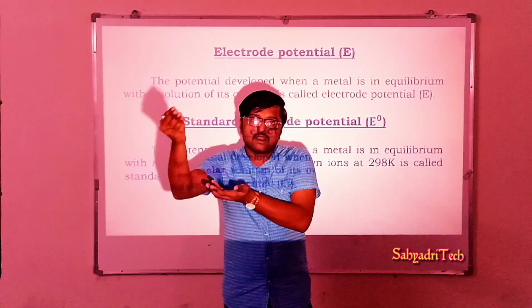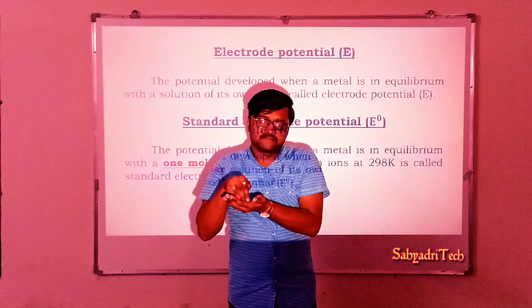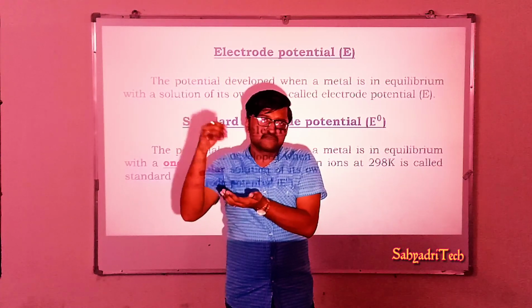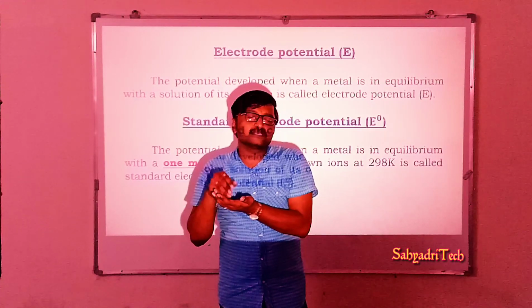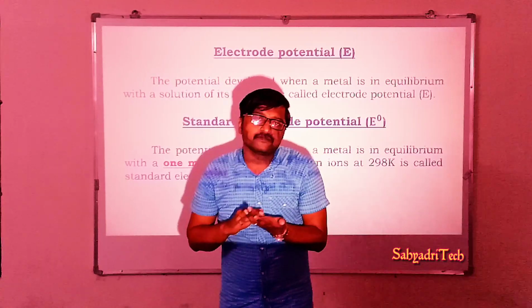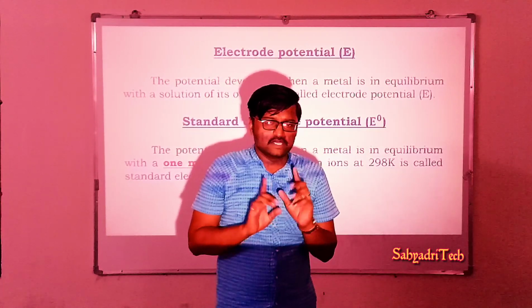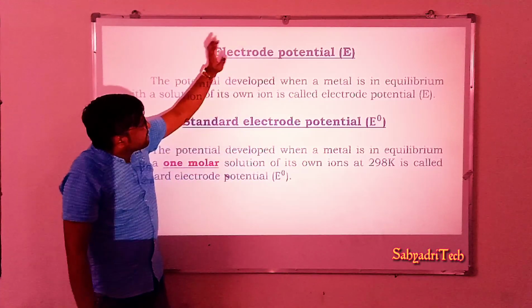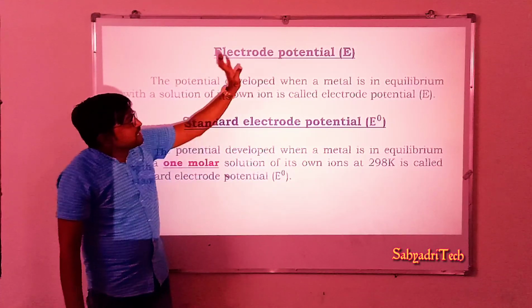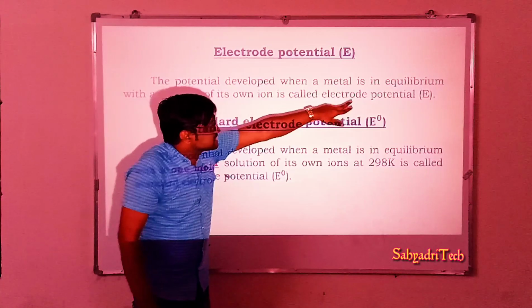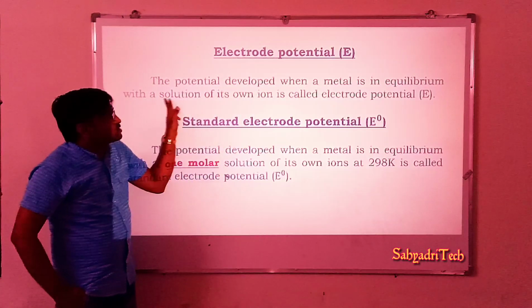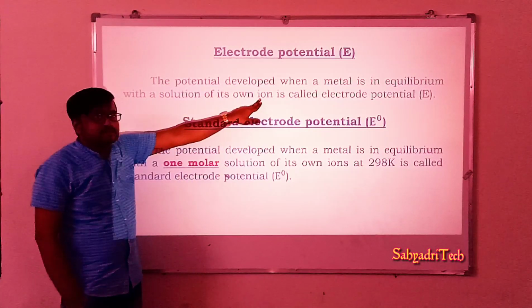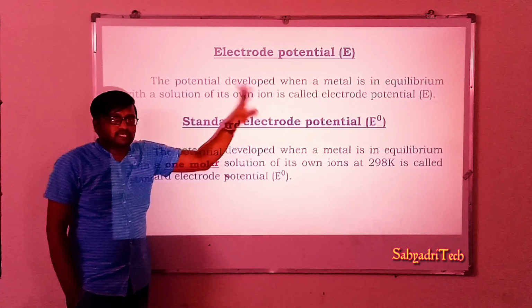While if copper is placed in zinc sulfate, in this case there is no electrode potential. So the necessary condition as per the definition is that the potential developed when a metal is in equilibrium with the solution of its own ions is called electrode potential.